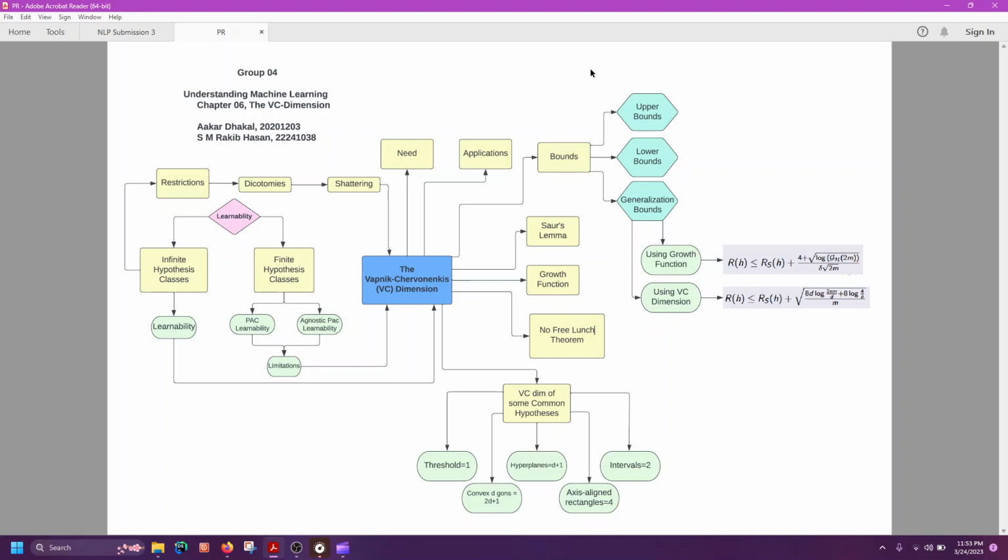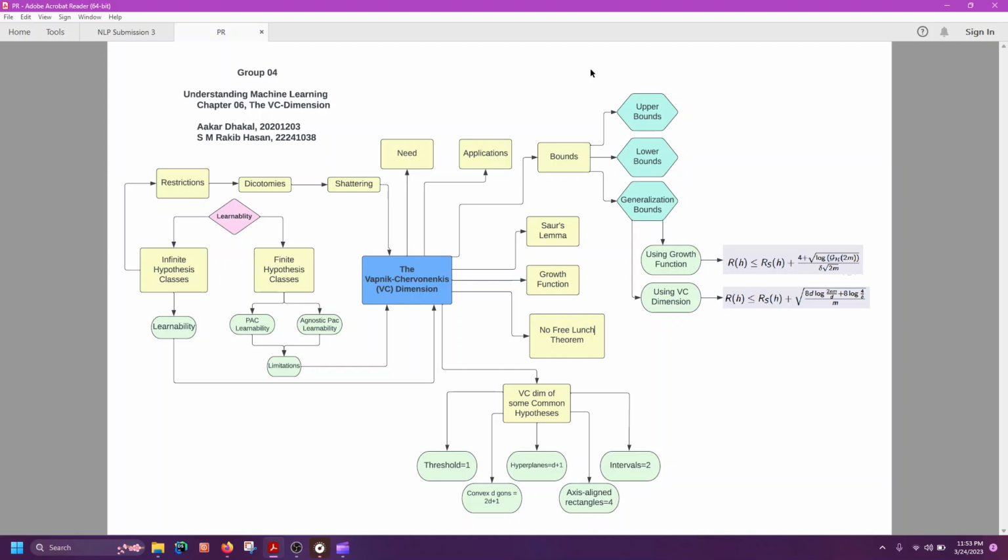The no free lunch theorem and the VC dimension are related in the sense that they both emphasize the importance of understanding the problem-specific characteristics of the data when choosing a hypothesis class or a learning algorithm. The no free lunch theorem implies that there is no universally optimal hypothesis class or learning algorithm, while the VC dimension provides a way to quantify the capacity of a hypothesis class to fit the data and generalize to new unseen data. Together, these concepts highlight the need to carefully consider the problem-specific characteristics of the data when designing and selecting learning algorithms.